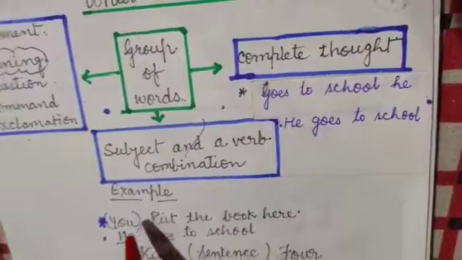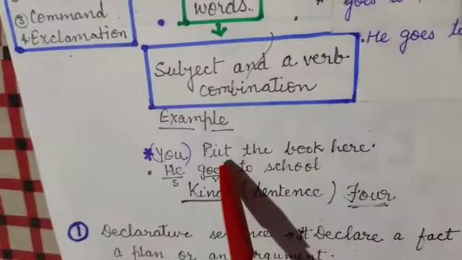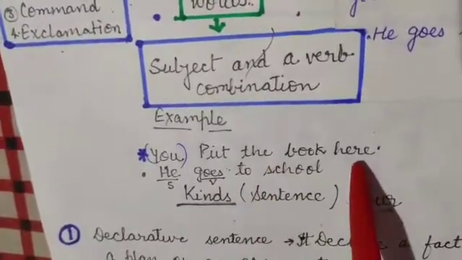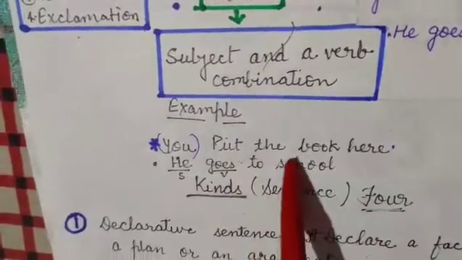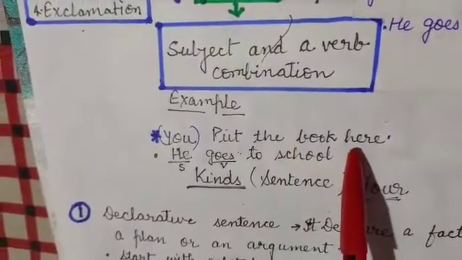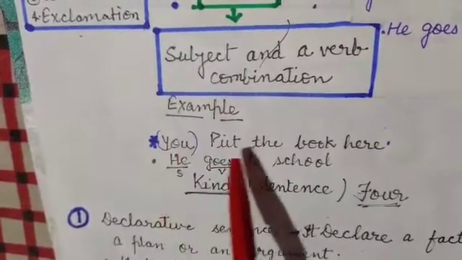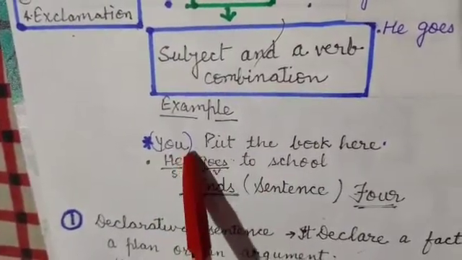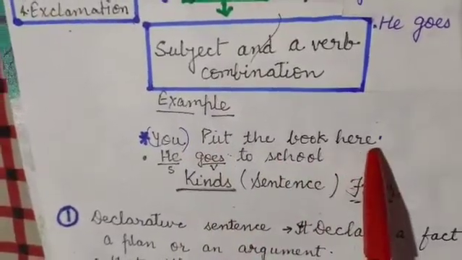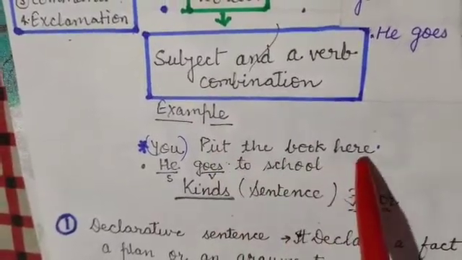Okay? Now we will discuss another exercise. Suppose the question is written: "Put the book here." When you see the sentence, then again we think about the subject. The subject is not here, but "you" is the subject in this sentence. Why? Because the sentence is an imperative sentence.